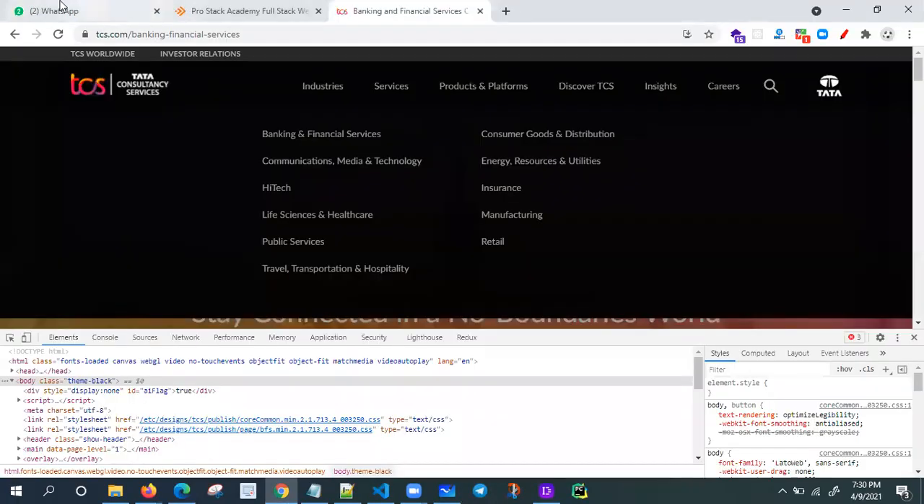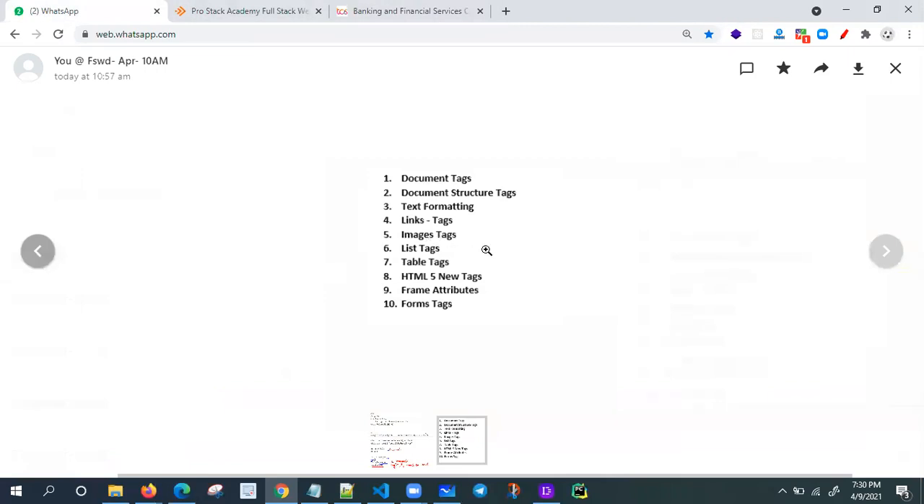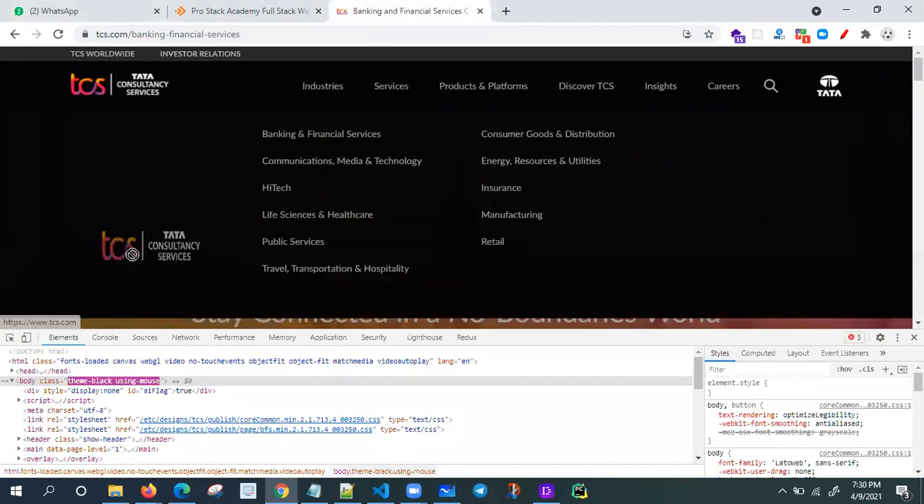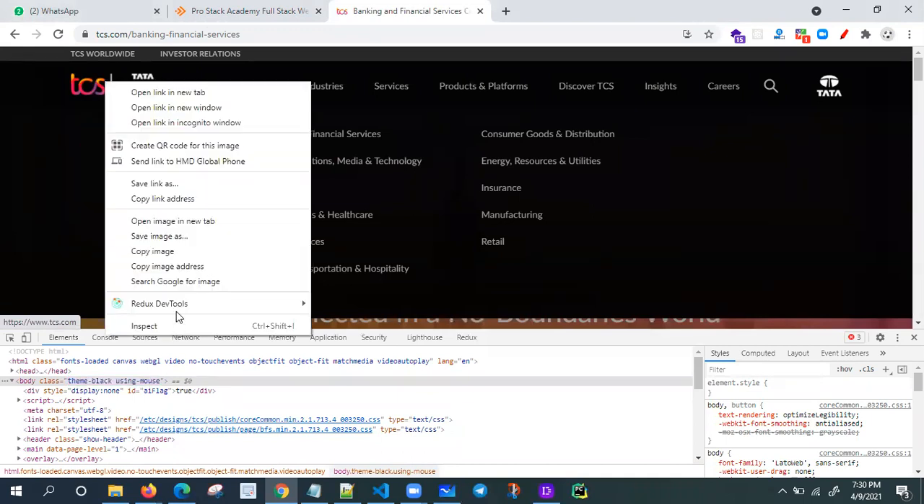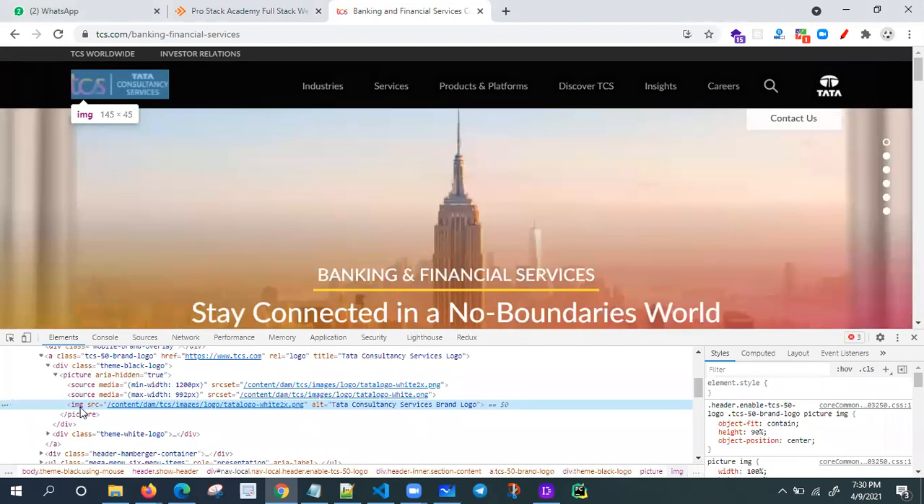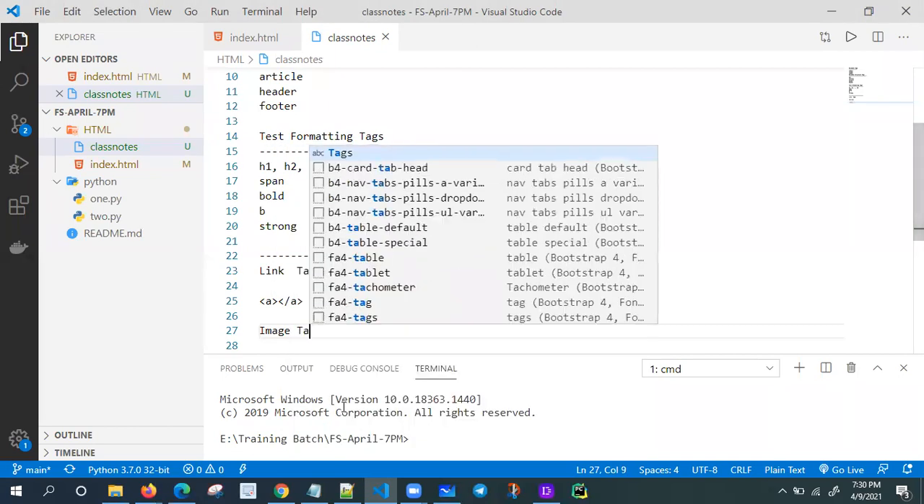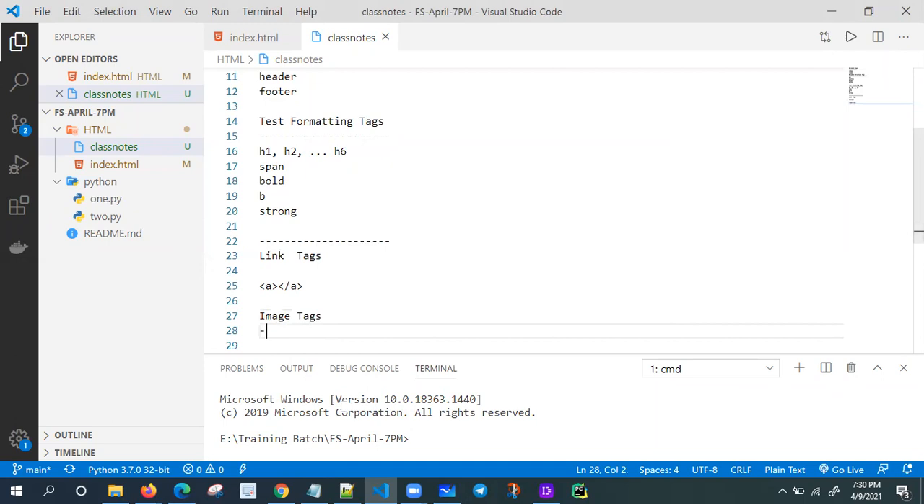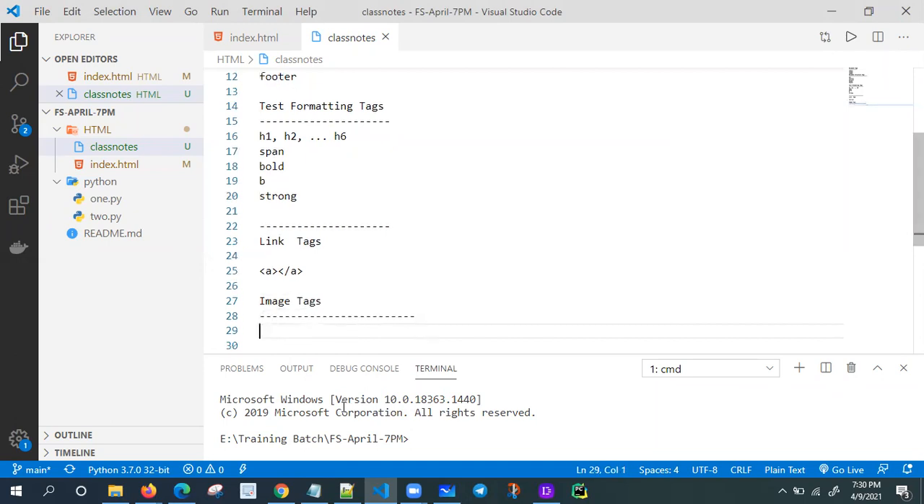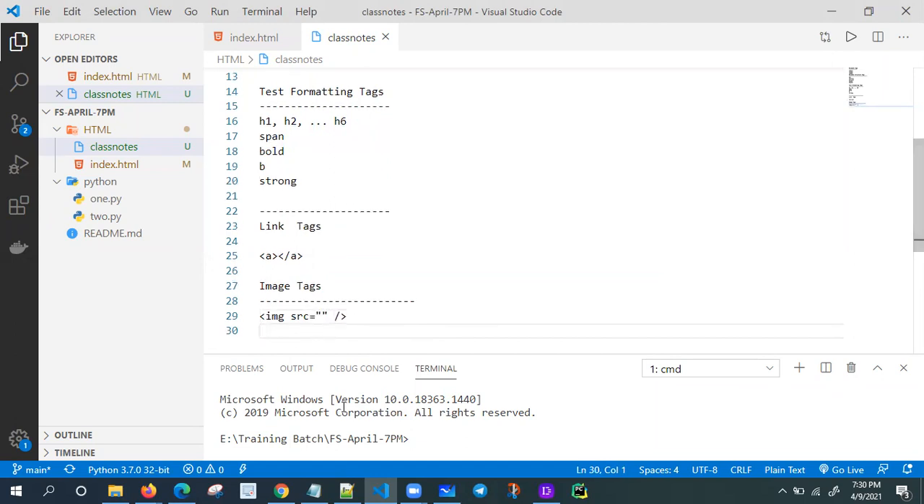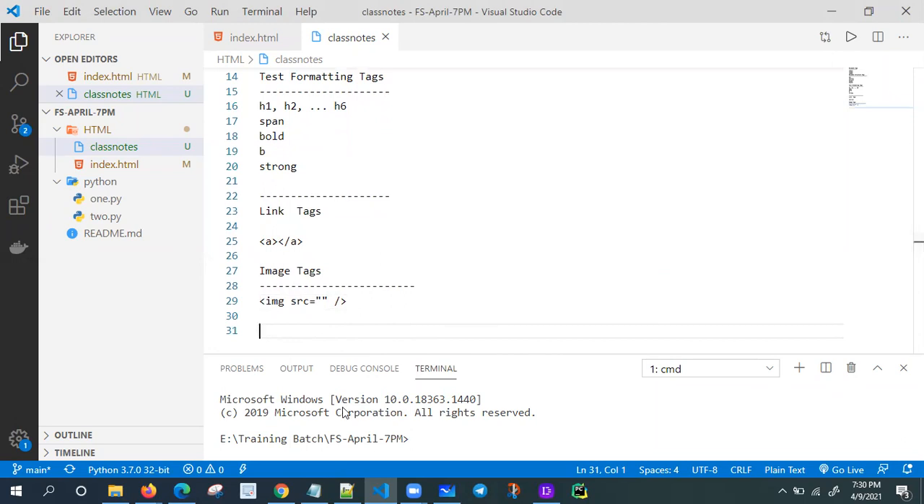Next one is the image tag. See here, what is this? This is the TCS logo. It is an image, so the image tag. Let me inspect element. Is it an image or not? IMG with src equal to some source. So it is an image tag only. Only one image tag is there, that is the IMG tag, with src equal to something like this. I'll tell you about this, don't worry. What is the meaning of src? It is nothing but an attribute.